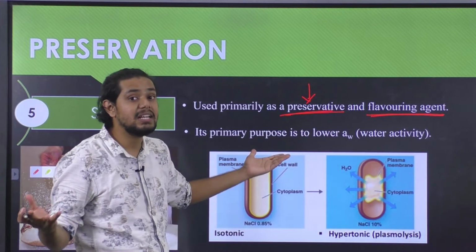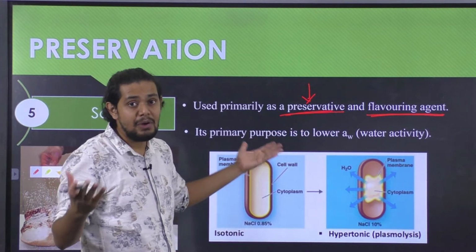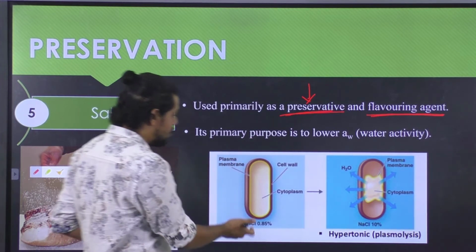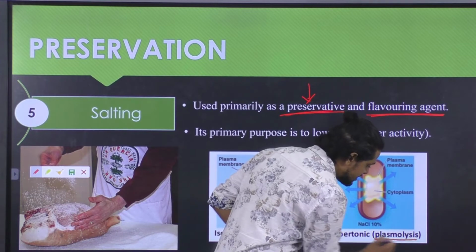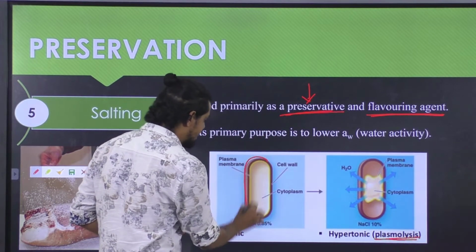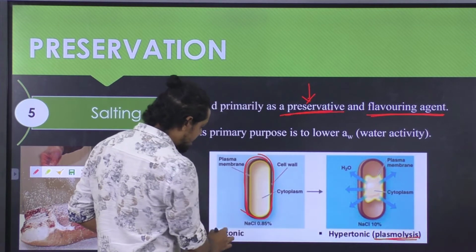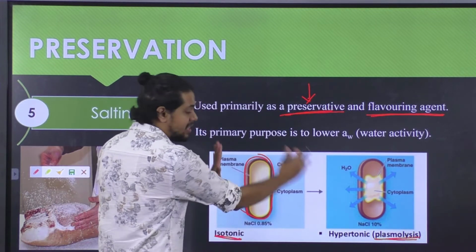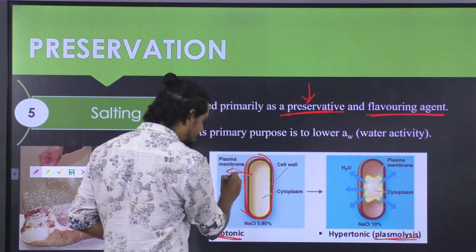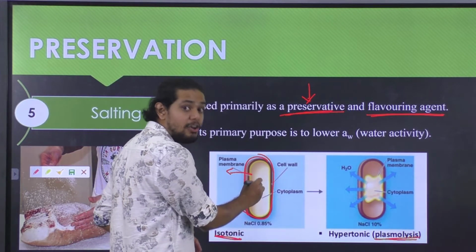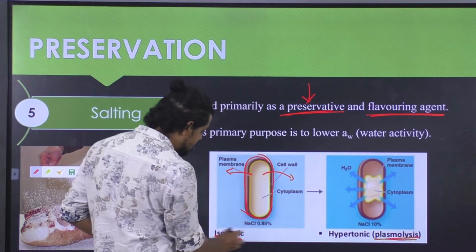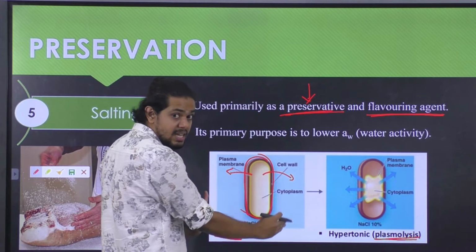So how exactly is it bringing in the preservative effect? This is via a process called plasmolysis. Imagine we have a bacterial cell in here. In case of an isotonic solution, everything is properly balanced. That means there is no migration of moisture from inside of the bacterial or microorganism cell to the outside environment, because the solution is isotonic and everything is in balance.